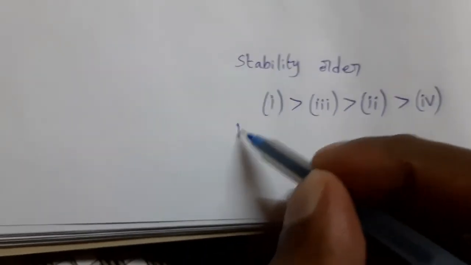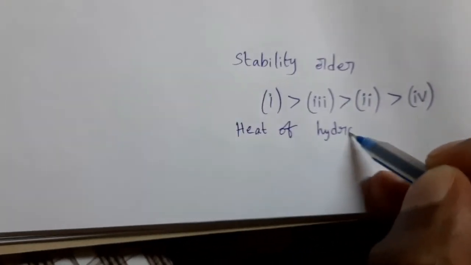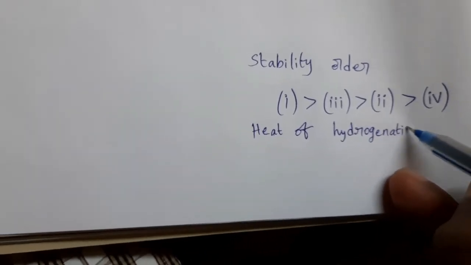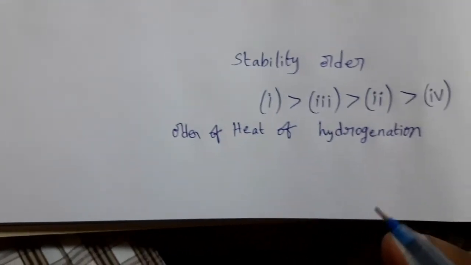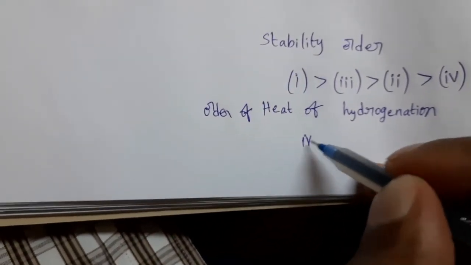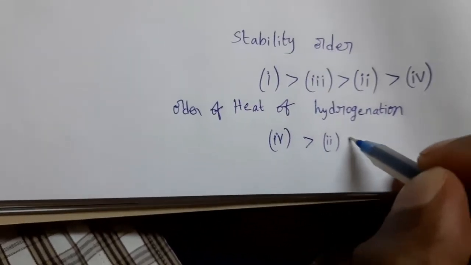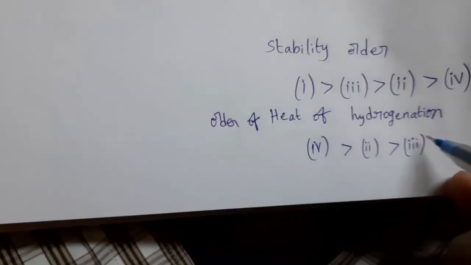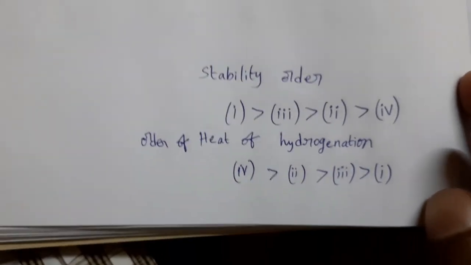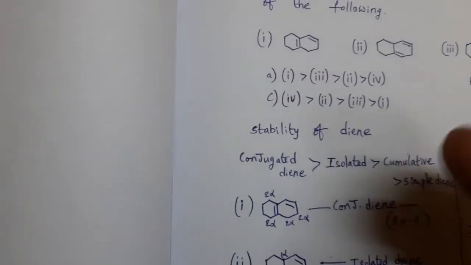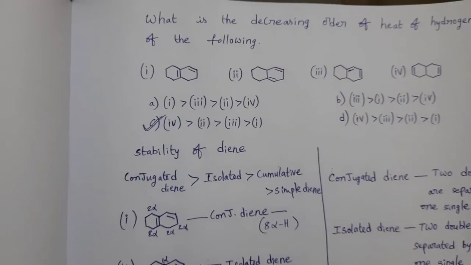Now heat of hydrogenation order. What is the order of heat of hydrogenation? Fourth one greater than second one greater than third one greater than first one. So this is the order. Then what is the option? Option C is the answer. Okay friends.